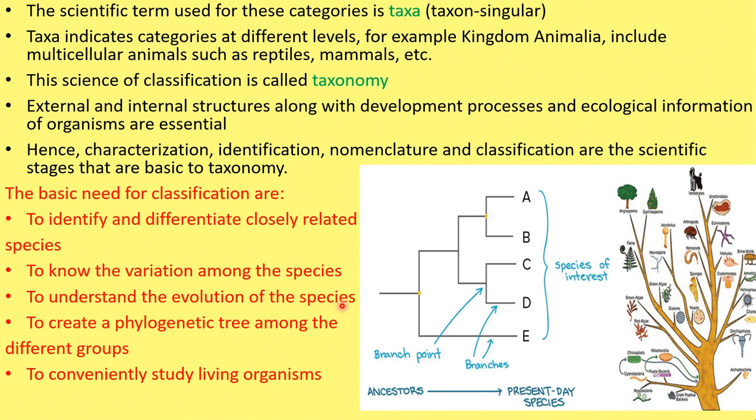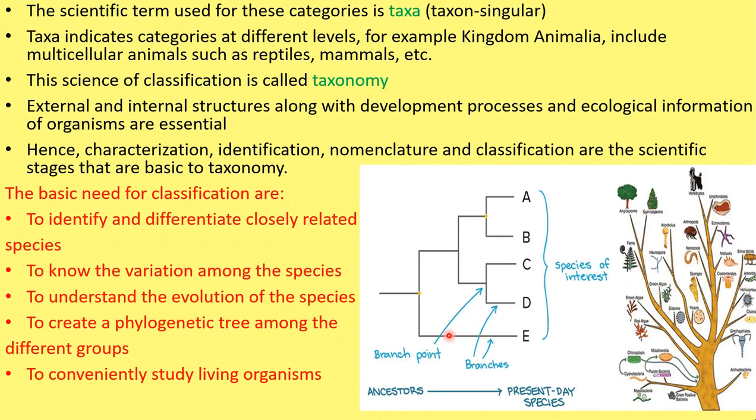For example, human beings, our forefathers: we evolved from the apes, we call it. Apes evolved from the monkeys. Monkeys from, we can say, the archaeopteryx, like birds. Birds from the reptiles. Reptiles from the amphibians. Amphibians from the fish. Like this, the evolutionary concept we can find out. So for this, we can create a phylogenetic tree. Phylogenetic tree is nothing but an evolutionary tree. It is an evolutionary tree which connects different groups of animals, and this is called a phylogenetic tree.